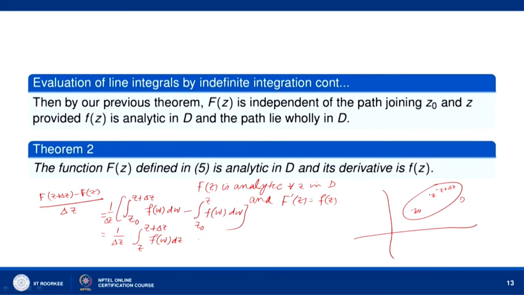And then this will give me F(z plus delta z) minus F(z) divided by delta z minus f(z). Let me subtract f(z) on both sides. So, then this will be equal to 1 by delta z times the integral from z to z plus delta z of f(w) minus